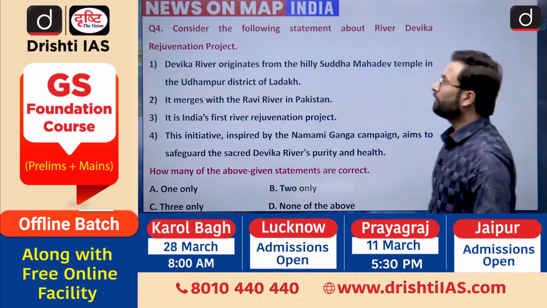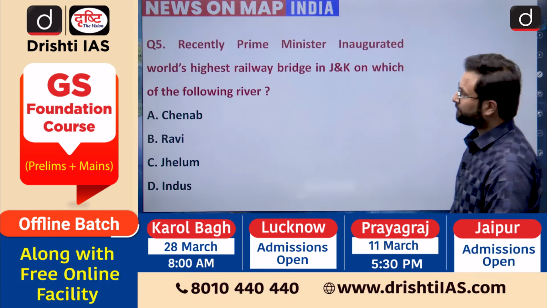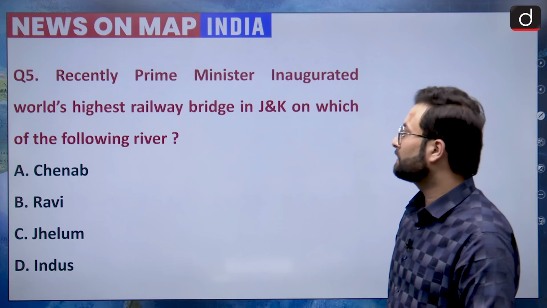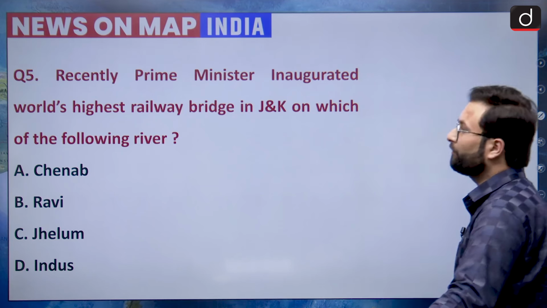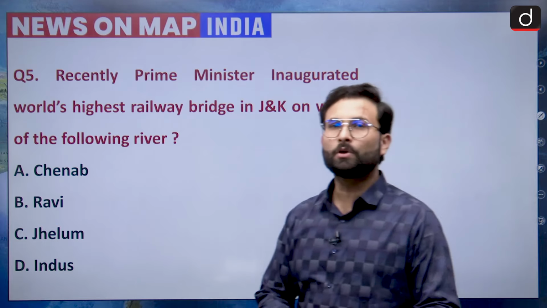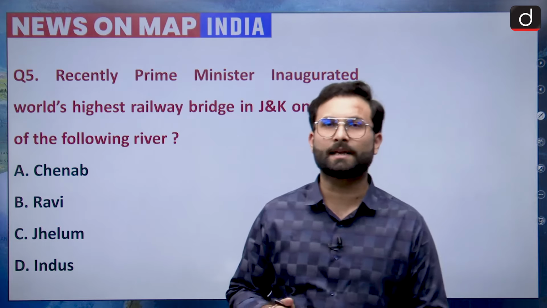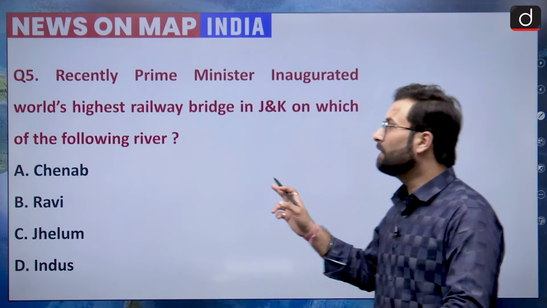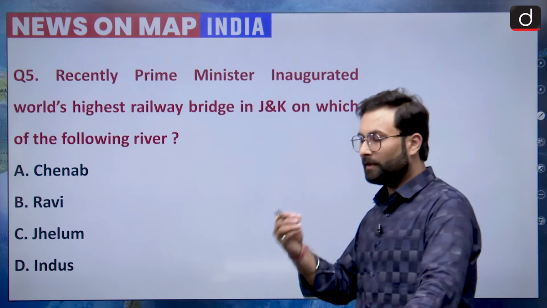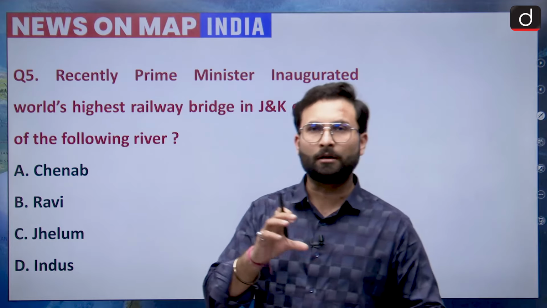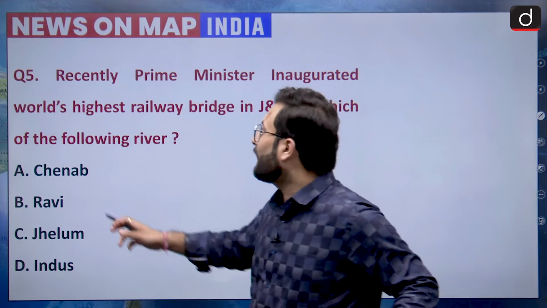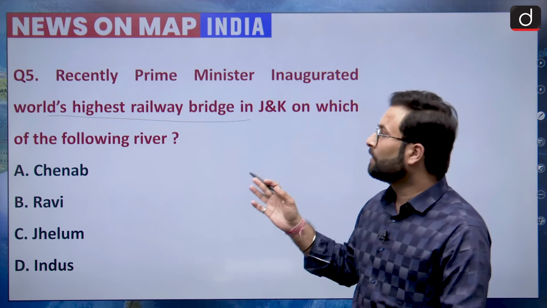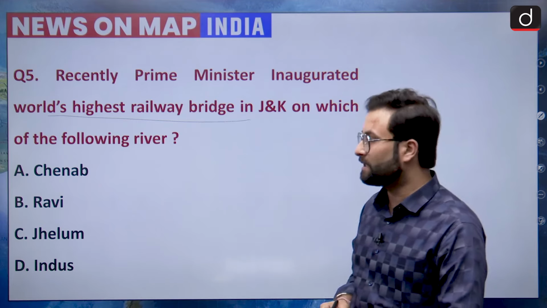Now moving further, question number 5. Recently, Prime Minister inaugurated the world's highest railway bridge in Jammu and Kashmir on which of the following rivers? As I told you, PM has visited Jammu and Kashmir and he has inaugurated various projects. One of the projects is this, where there is this railway link between Katra and Banihal, and it is supposed to be the highest railway bridge in the world right now. So options are Chenab, Ravi, Jhelum and Indus.